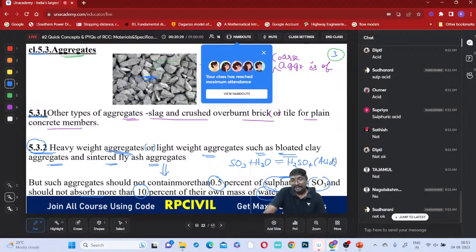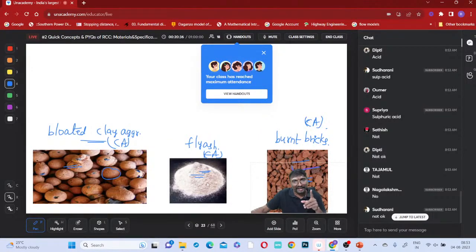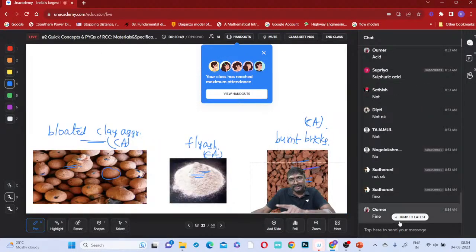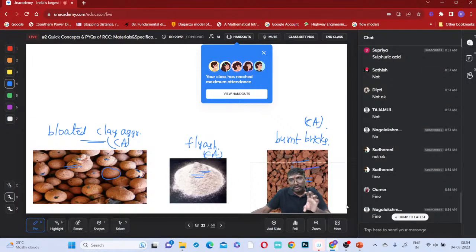So here, what is the meaning of sintered, if you observe? Generally sintered fly ash aggregates. Is the fly ash in fine format or coarse format, tell me. It is in the very fine format, right? Suppose you want to use it as a coarse aggregate, can you make it? You make this fine aggregate into balls by adding some binding material, so that it can be used as a lightweight coarse aggregate.